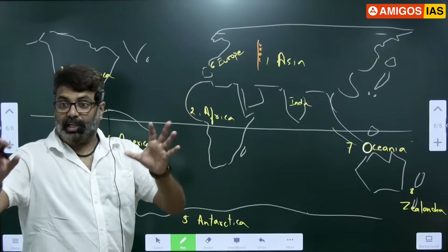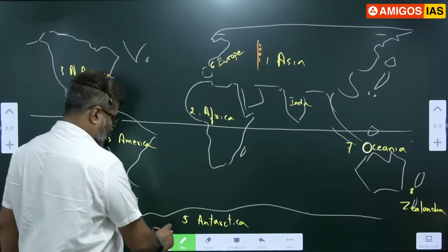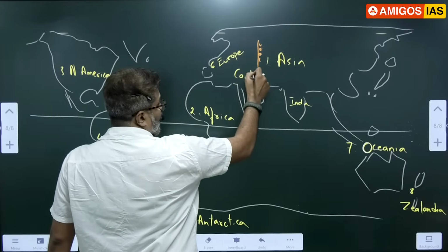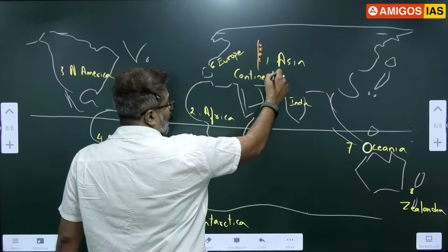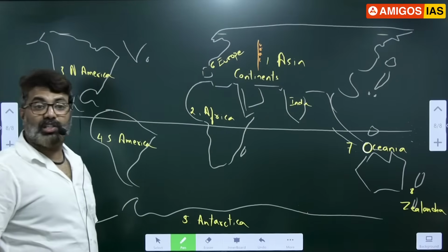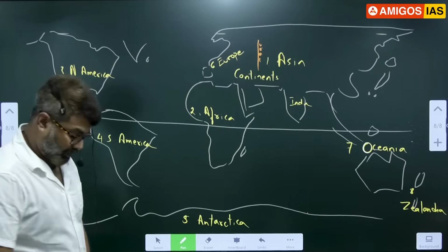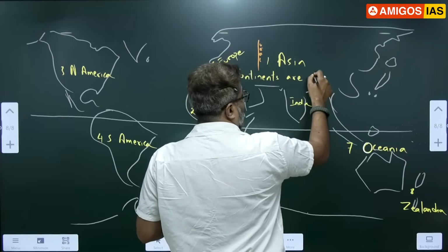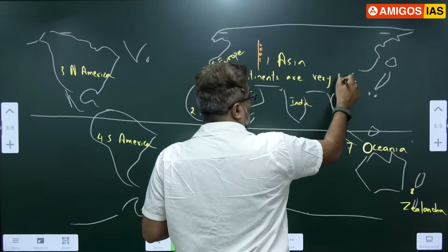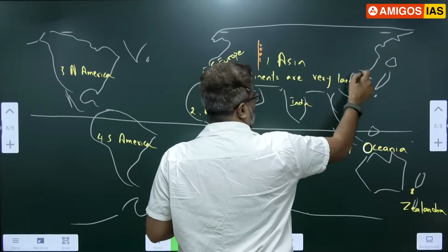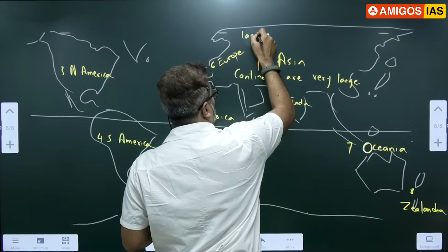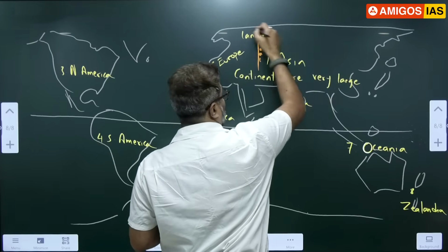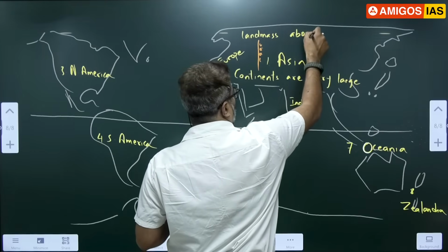Now what are continents? Write one definition. Continents are very large landmass above sea level. Please write. Continents are very large landmass above sea level.